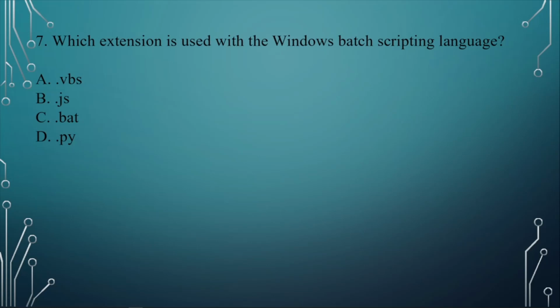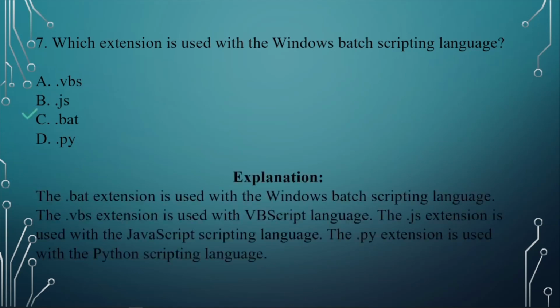Question number 7. Which extension is used with the Windows Bash scripting language? A. .vbs, B. .js, C. .bat, D. .py. The answer here is C. The .bat extension is used with the Windows Bash scripting language. .vbs is used with VB script language. .js is JavaScript, and .py is used with Python.